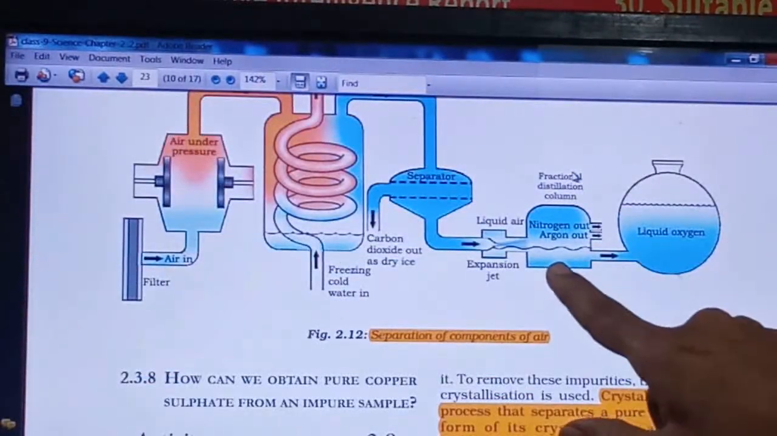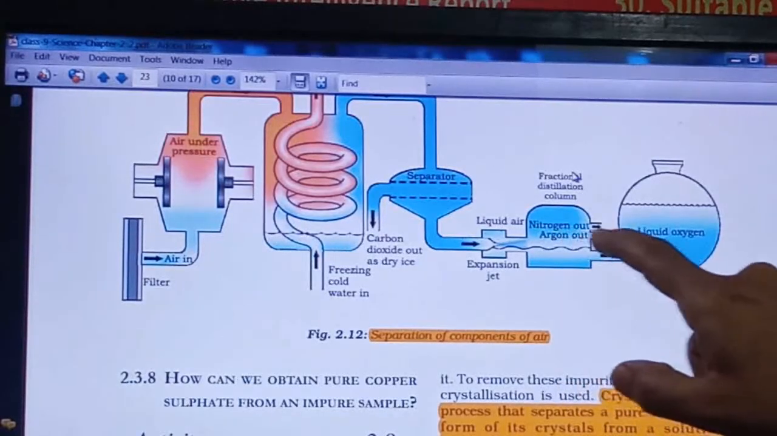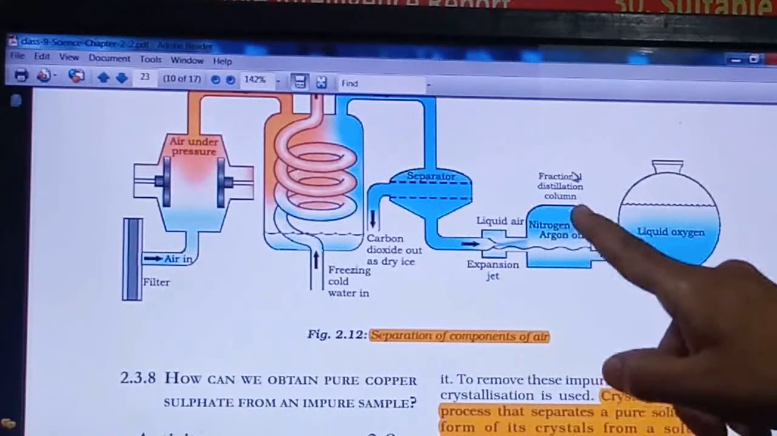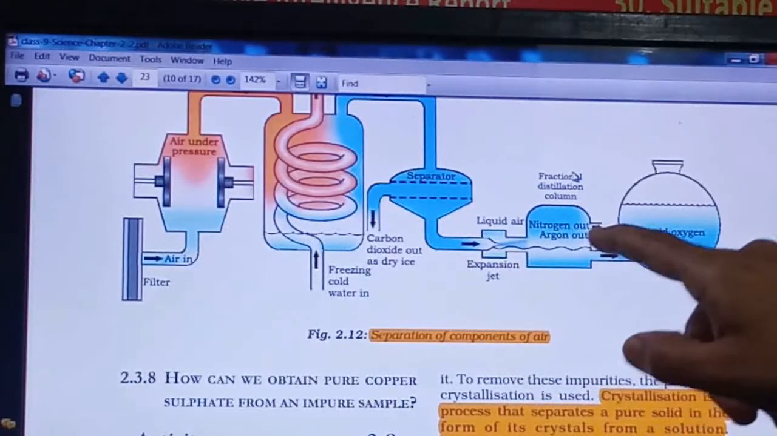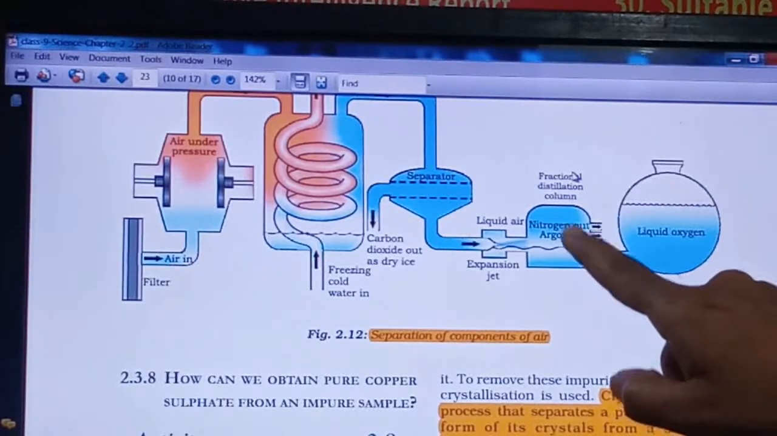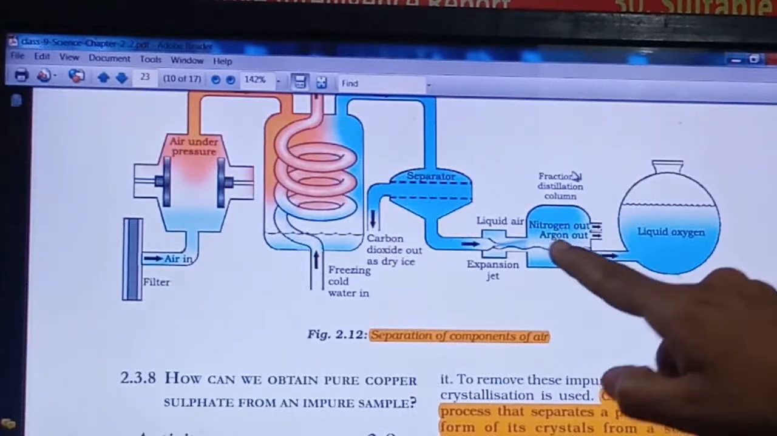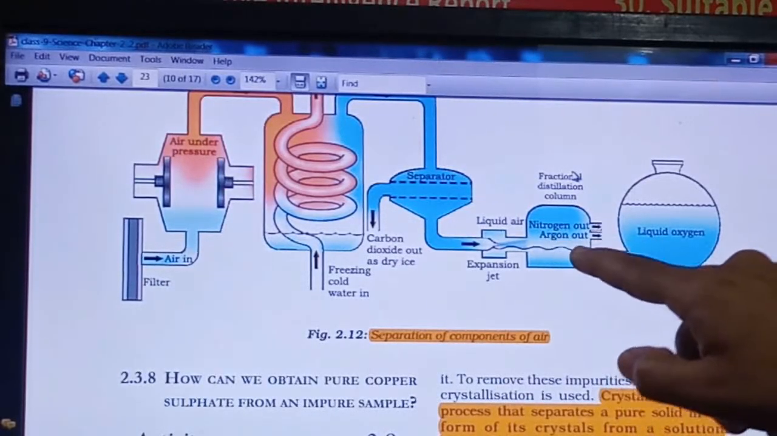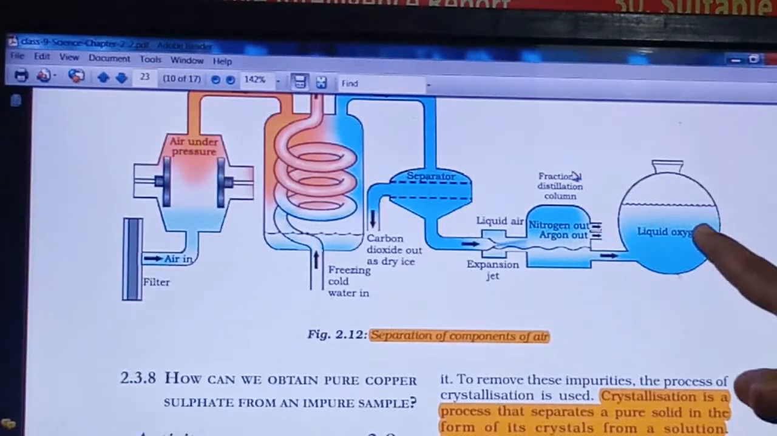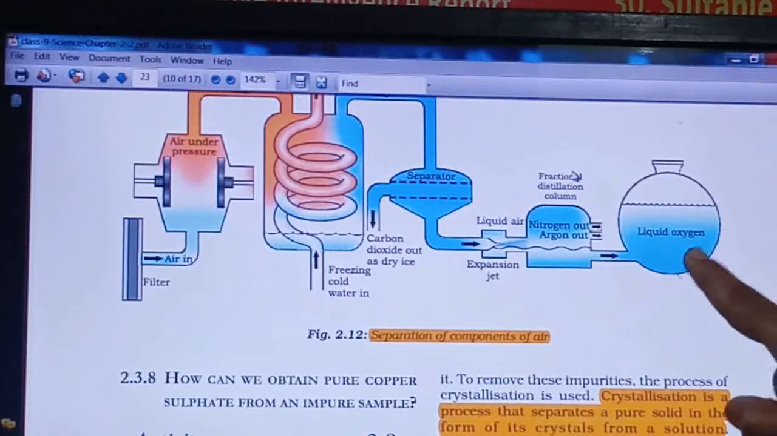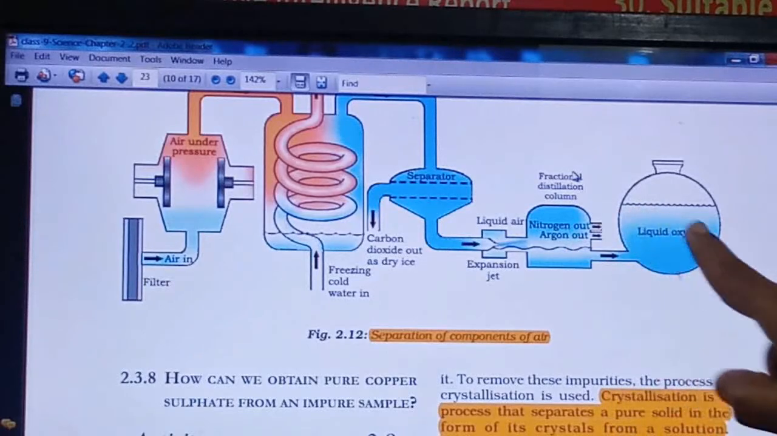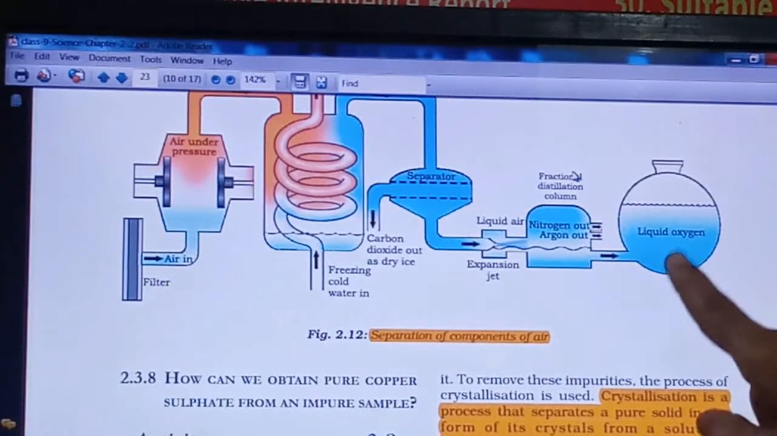That's why we get nitrogen out first, because that is the gas which will be released first from this liquid air. We take that nitrogen from this outlet. Then argon's boiling point will be reached, and from the second outlet we get the argon. The remaining liquid oxygen will be collected over here, because the liquid oxygen's boiling temperature is not reached. So the oxygen remains in liquid state only.